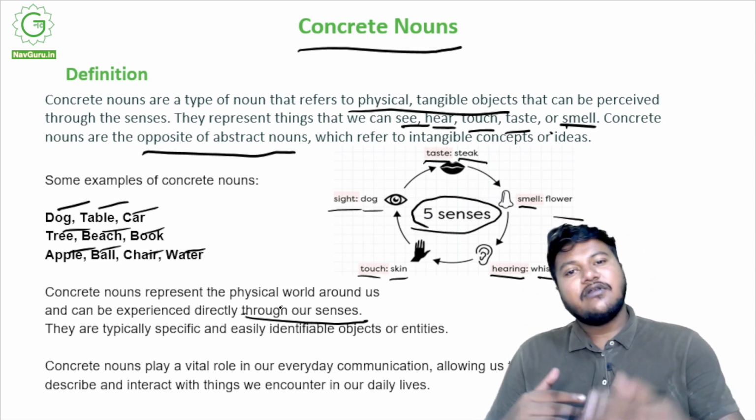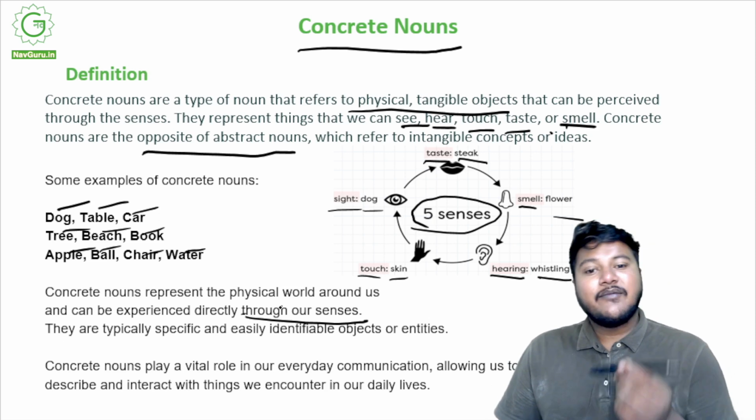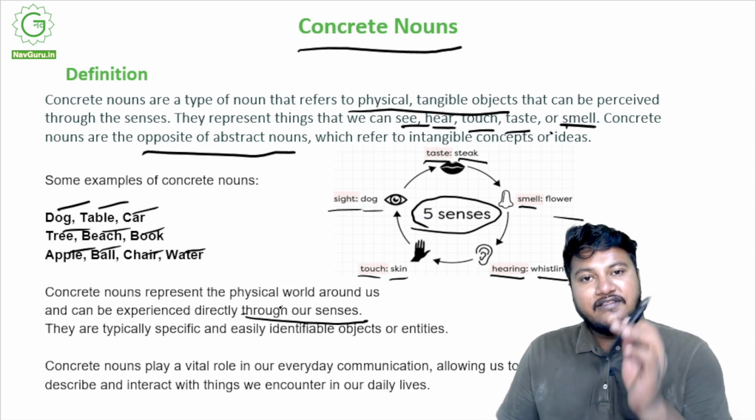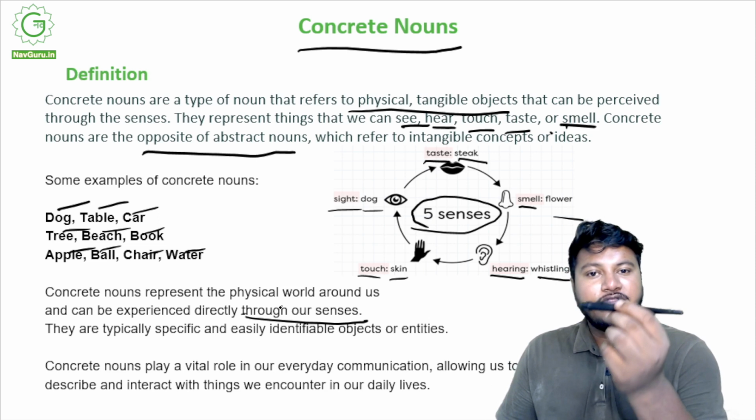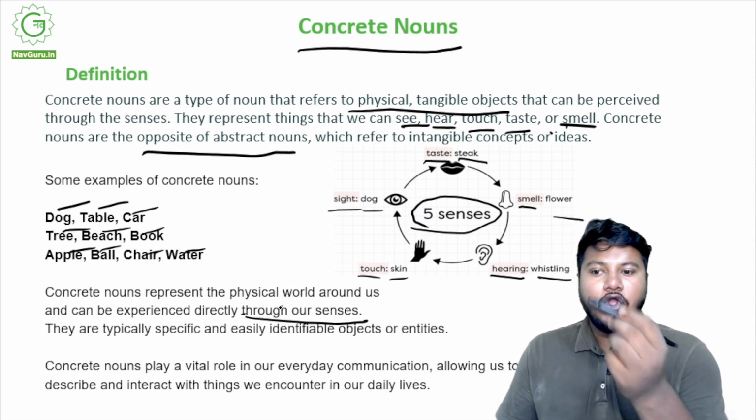So whenever you are talking to someone, telling them about something else, it's the most vital part. Like if I'm giving this pen to someone, I need to see, this is a pen, I'm giving it to you, so they can be able to see it, they can be able to touch it as well. So this pen is a concrete noun.